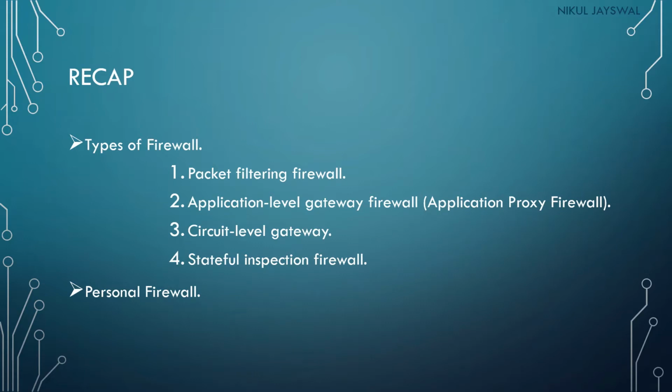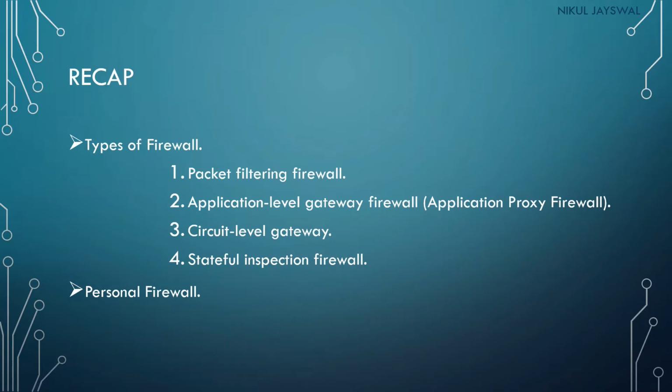Next was the application level gateway firewall. It is also called an application proxy firewall, and also called a proxy server. The application level gateway firewall will not allow a direct connection between the internal user and the external server, and it will construct the connection on behalf of the user, and all the packets that are transferred to the user will go through the application level gateway firewall.